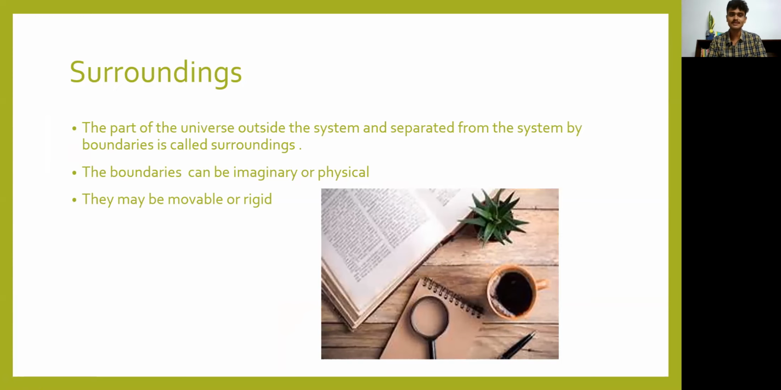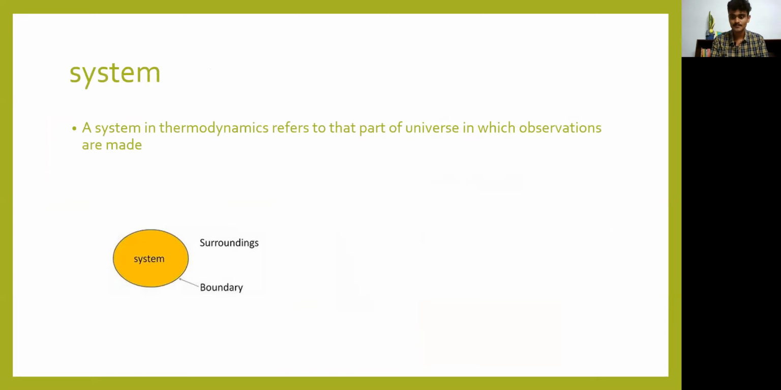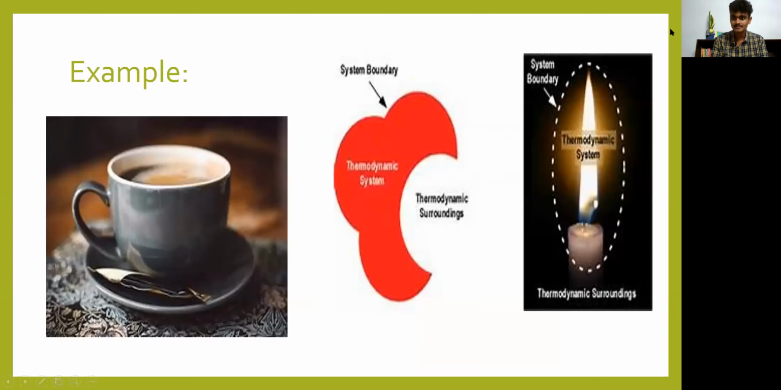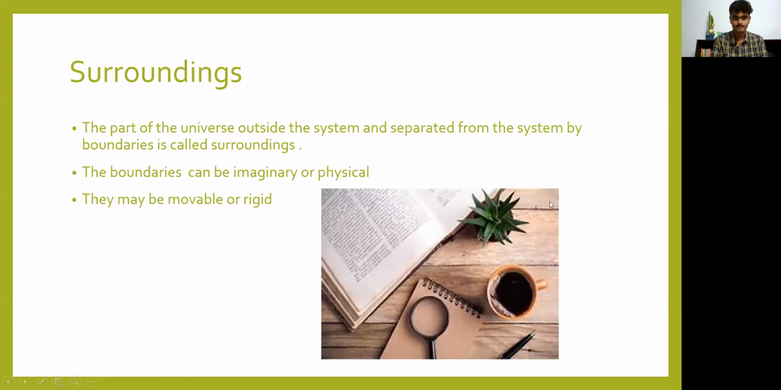Like you might think the boundary should be like a coffee in a mug, which has a physical boundary, but it can be imaginary. Where is an imaginary boundary? We saw it in the candle example, where we drew a circle. This is an imaginary one. So this is your system and this is your surrounding. It may be movable or rigid, imaginary or physical.